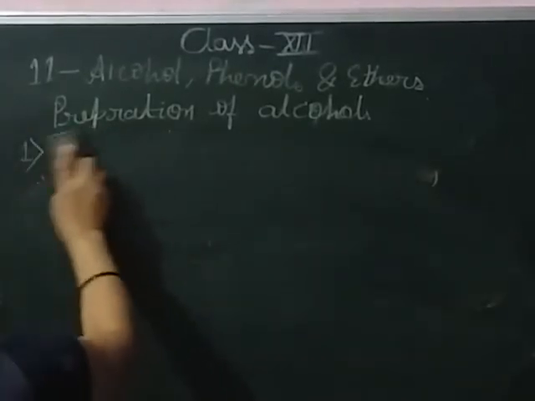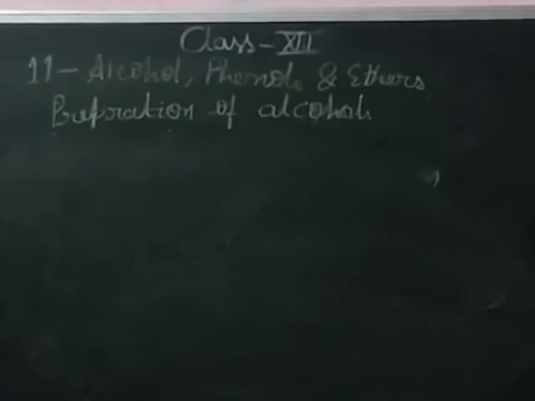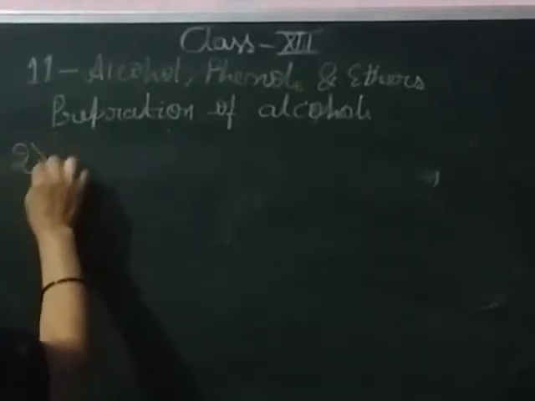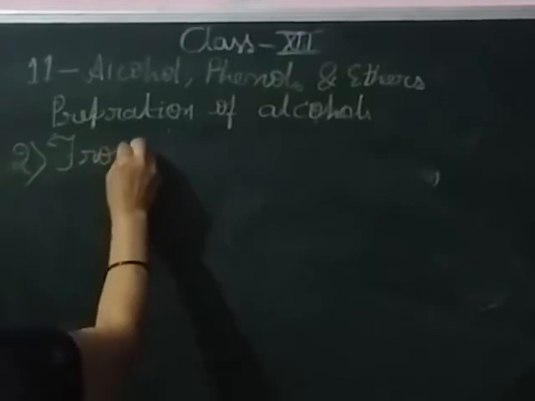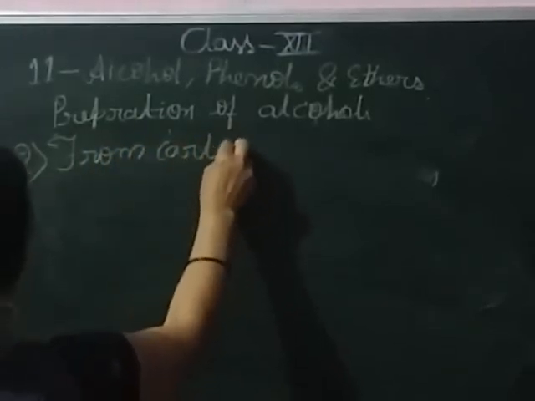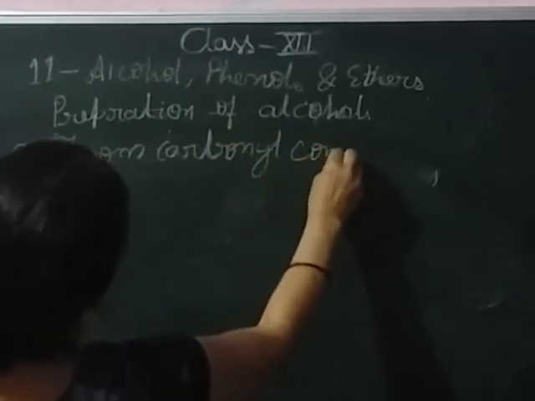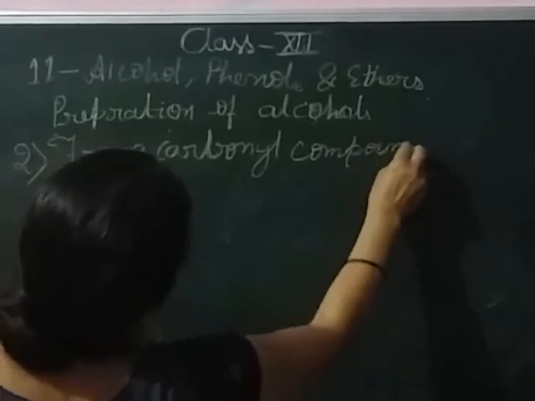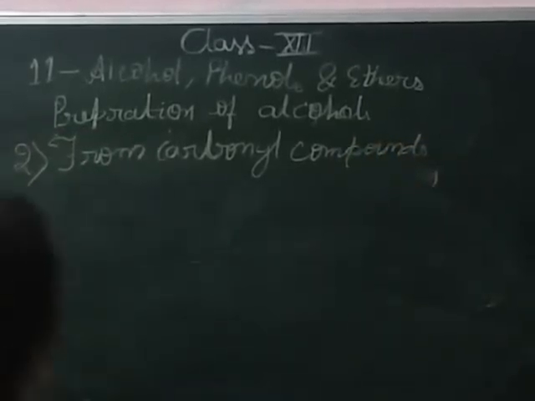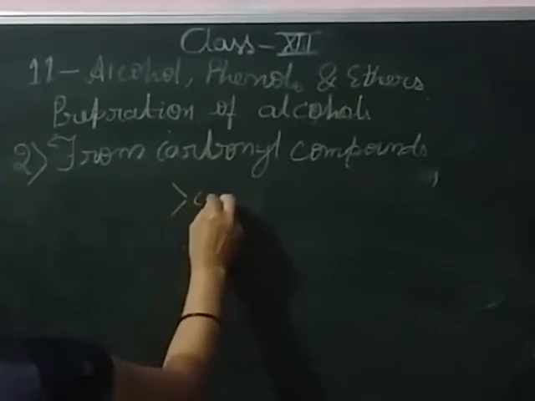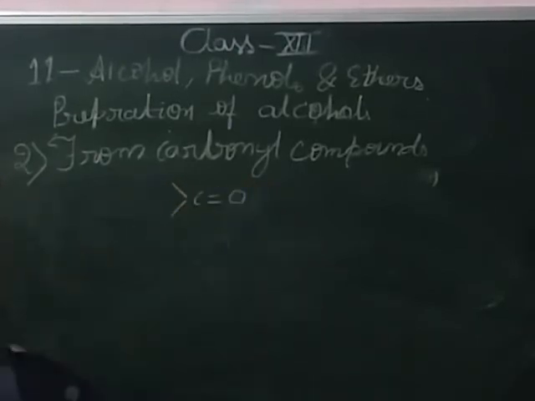Now the next preparation method is from carbonyl compounds. What is a carbonyl compound? Carbonyl means C double bond O. Compounds that have this group are known as carbonyls. Generally, aldehydes, ketones, and acetic acid have the carbonyl group. So next is the preparation method from carbonyl compounds.